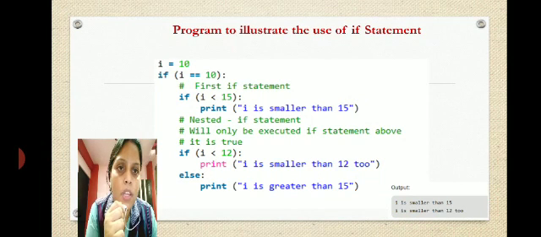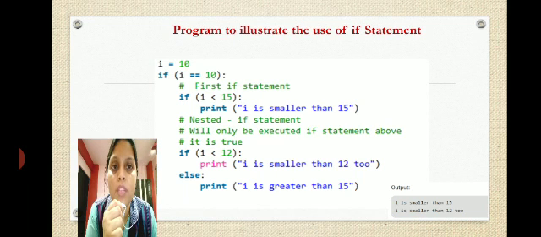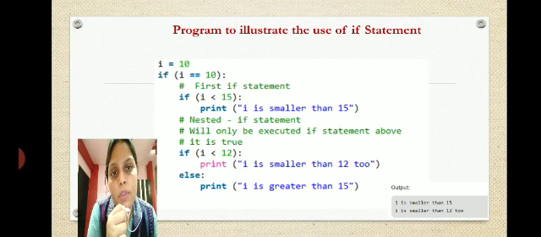Second statement, again you see, this if i less than 15 statement is written without an else statement. So what is given there? No else statement. So then also it is okay. It's running, it's working. In the same way you can also do: if i less than 12, we write print "I is smaller than 12 too", else print "I is greater than 15". In board exams sometimes the program will be given to you.